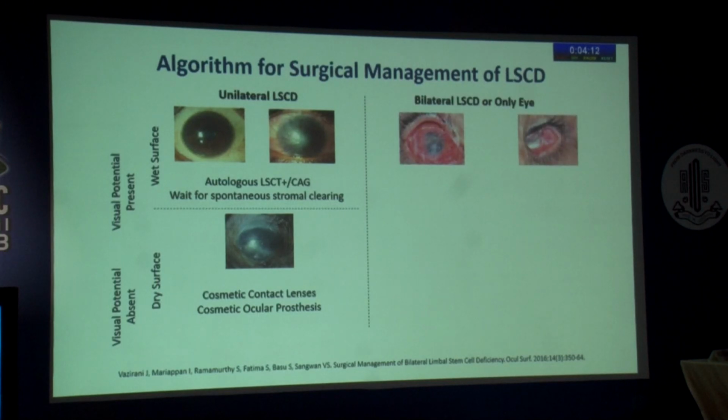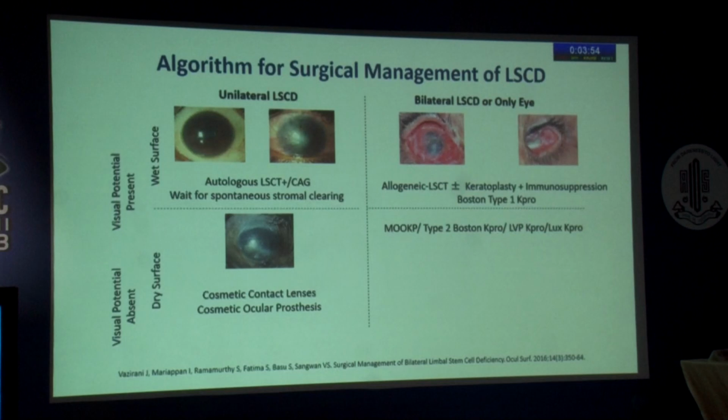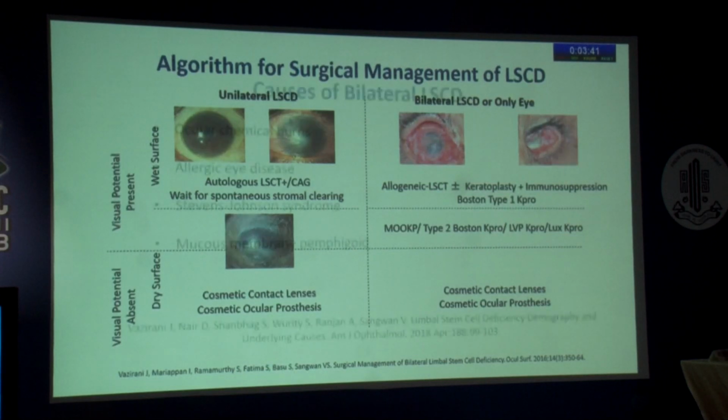In bilateral LSCD, you're more desperate, the patient needs vision, and therefore in these cases your options are more complicated. Either you can do an allogenic limbal stem cell transplant, which is where an alloslet comes in, along with a keratoplasty, along with systemic immunosuppression, or you can do a Boston type 1 Kpro if the eye is wet, or more complicated forms of Kpro like the MOKP, the type 2, the LVP Kpro like Shreya showed, or Lux keratoprosthesis, which is also available now, where the surface is dry. If there is no visual potential, again, in either case, you will not do any surgical intervention.